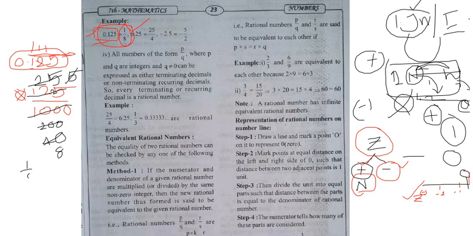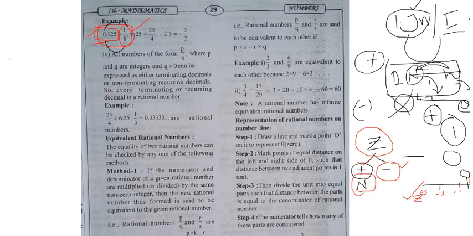Now finally my number is 1 by 8. Finally my number is how much? 1 by 8. That is the answer. So this is the conversion of decimal to fraction. Decimal to fraction. In the similar way you can also solve the next problem. What is the next problem? See that.